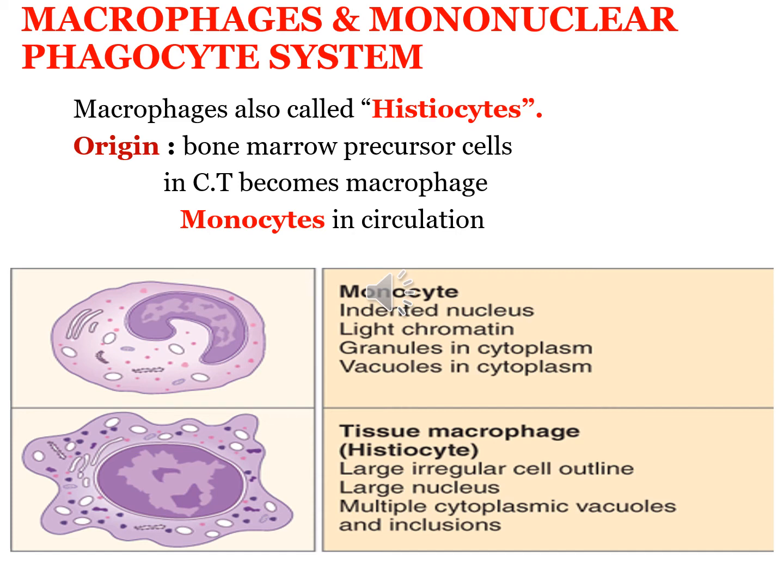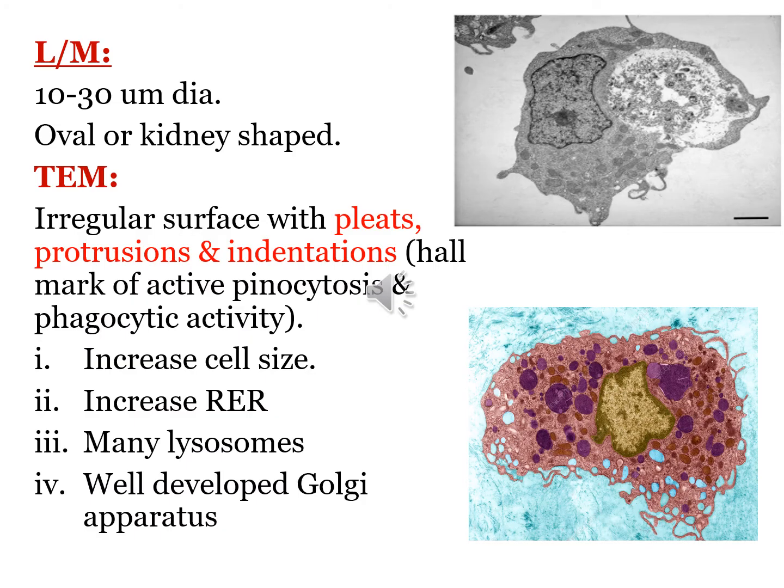A typical macrophage is about 10 to 30 micron in diameter. They have an eccentrically located oval, kidney-shaped nucleus, and macrophages in the connective tissue of most organs are referred to by pathologists as histiocytes. They have an irregular surface with pleats, protrusions and indentations, which are a hallmark of active pinocytosis and phagocytic activity. They increase in size, with an increase of endoplasmic reticulum during their phagocytic activity, and they have a well-developed Golgi apparatus.